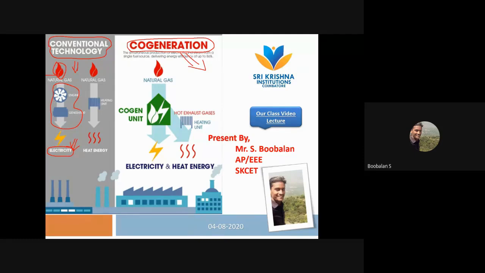In this entire flow, the natural gas is converted into heat energy, heat energy is converted into rotational energy, and rotational energy is converted into electricity, right? So that is one way of generating electricity. We can use the same natural gas to create heat energy for a boiler or for industrial applications where we need heat.